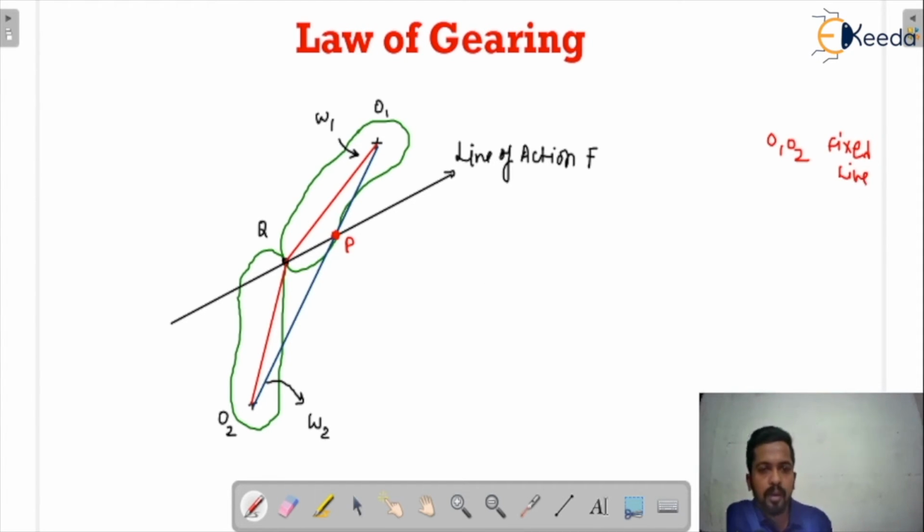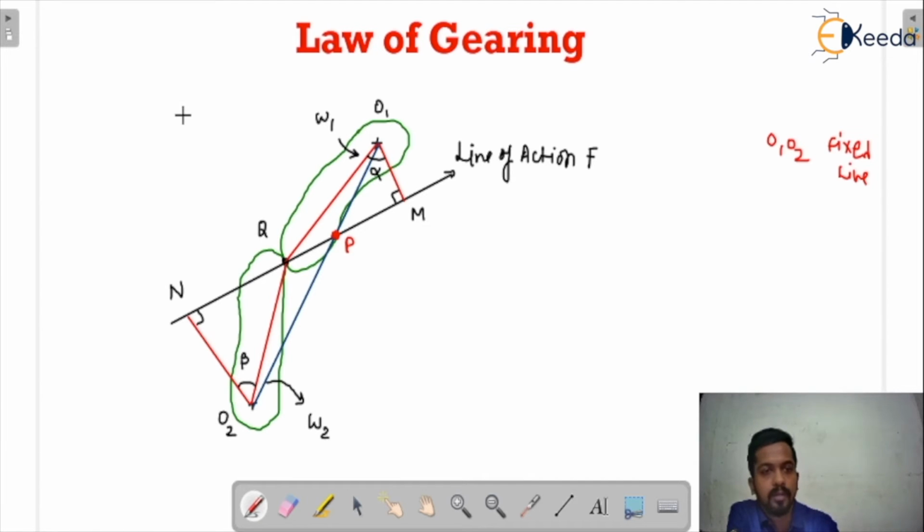Now draw a perpendicular to the line of action. So that is a perpendicular to that, and I'm going to draw another perpendicular from the other center. This is point N, and this I'm considering point M. This is an angle alpha, and this angle is beta.